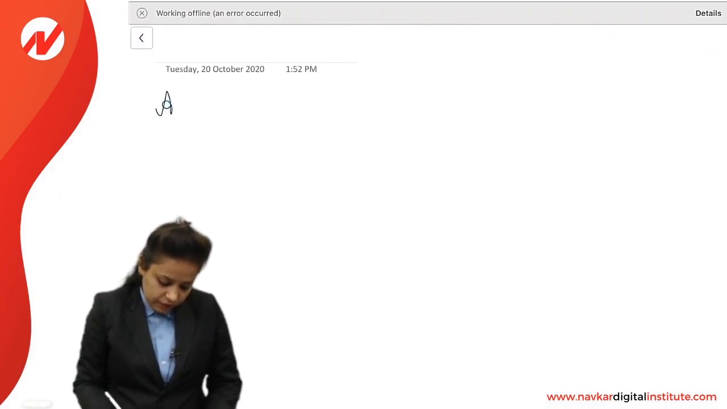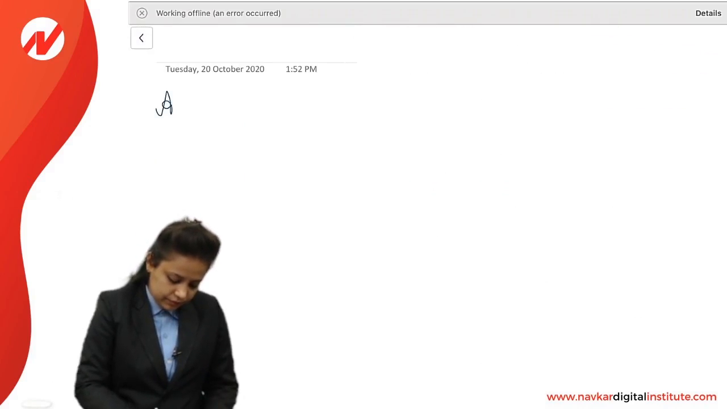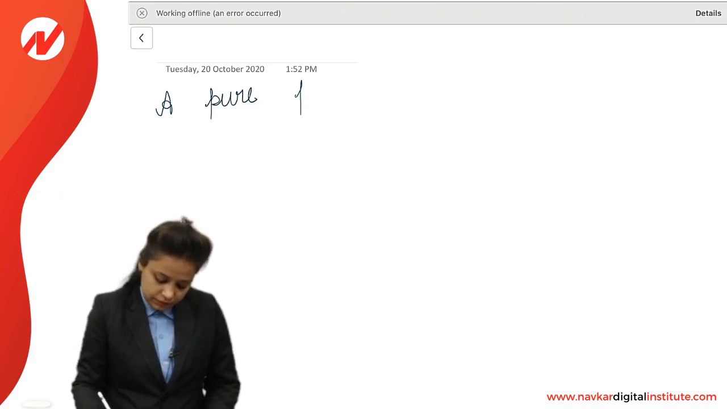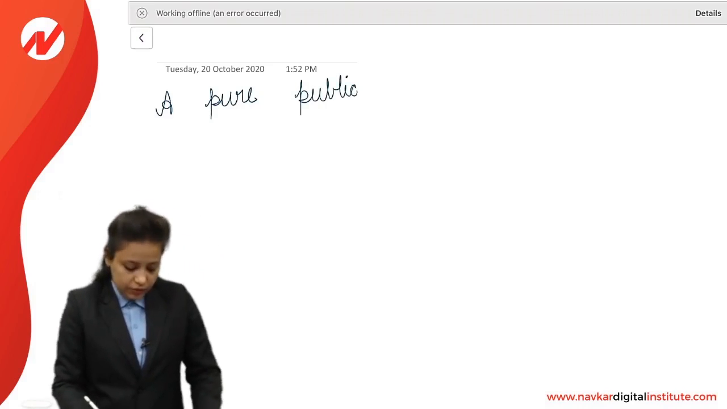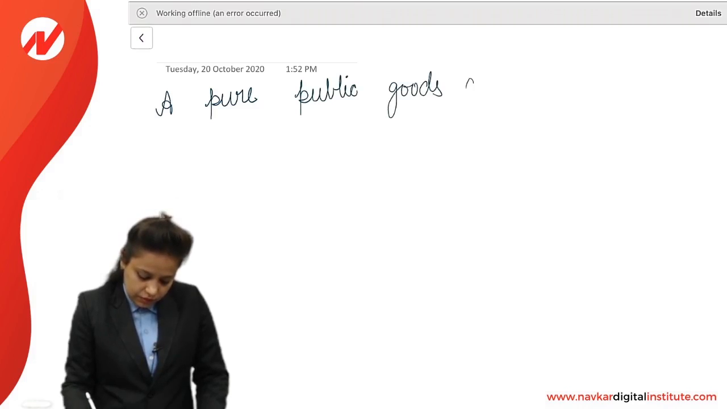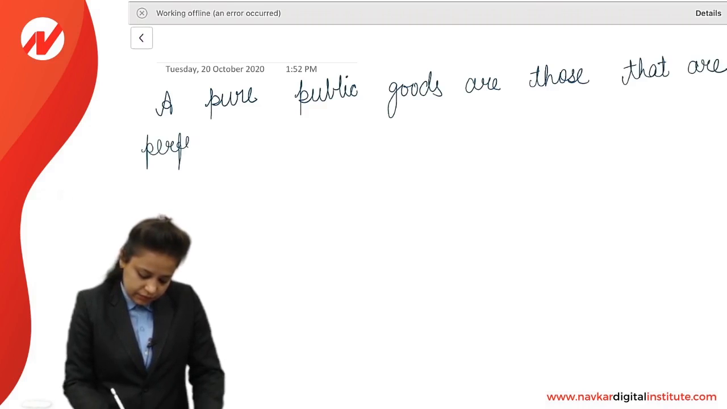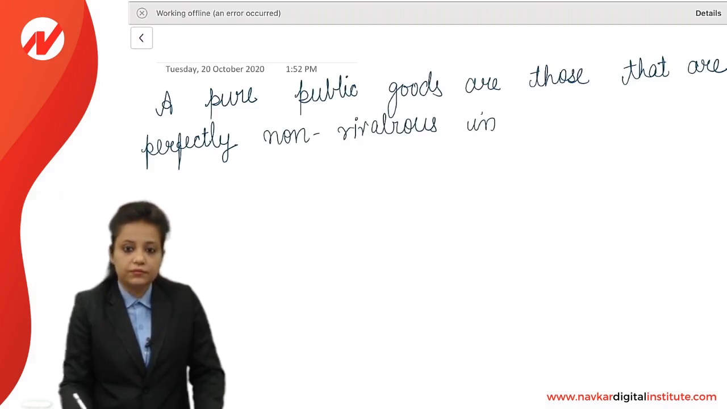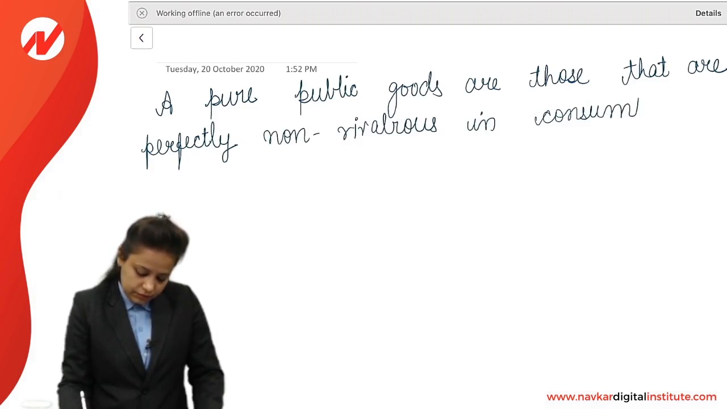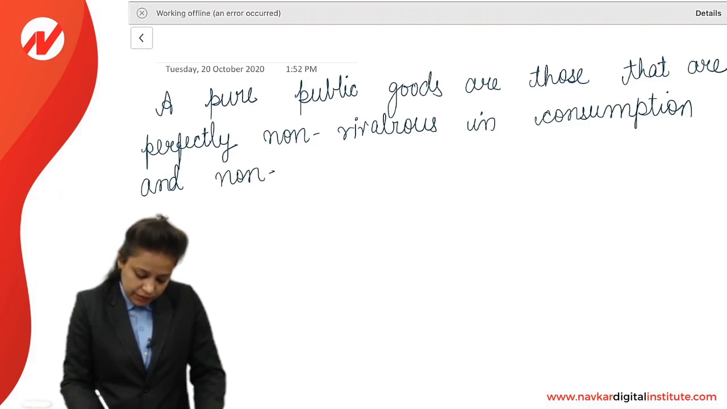So a pure public good, a pure public good are those that are perfectly non-rivalrous in consumption and non-excludable.